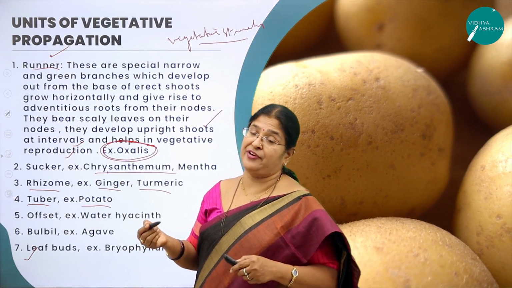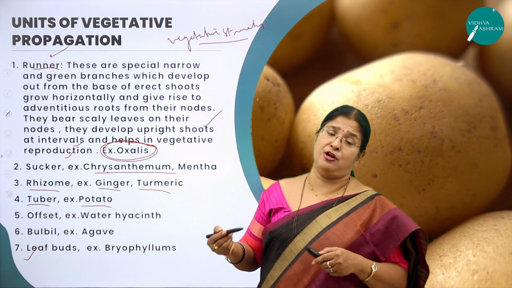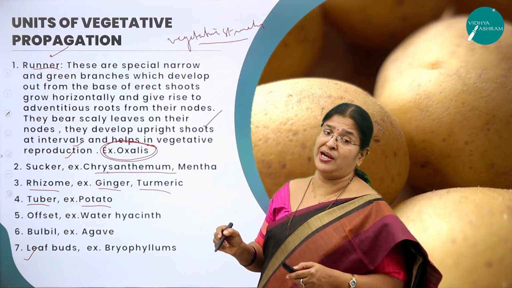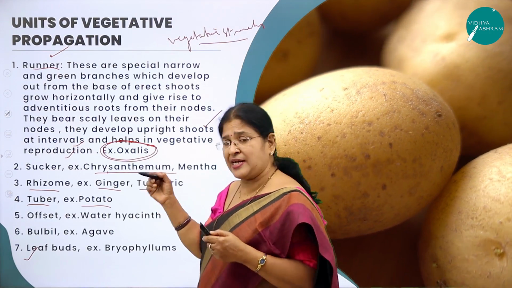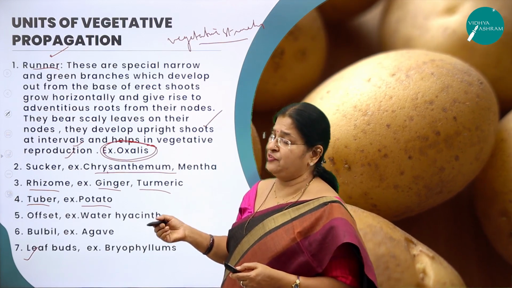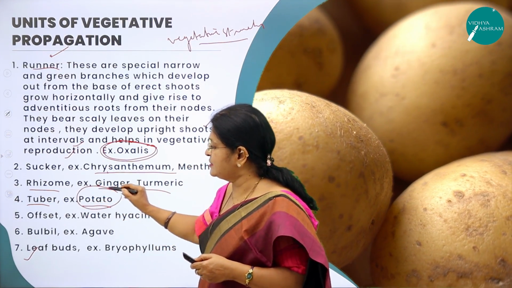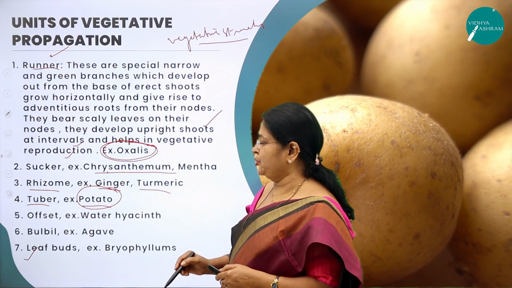Eyes on the potato. For example, if you have not used the potato for a longer time at home, you can see the sprouts. And that sprout is nothing but called an eye. And the eye is again a vegetative structure which takes part in the process of asexual reproduction. And the classical example for an eye is potato.